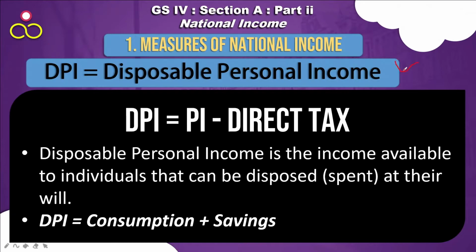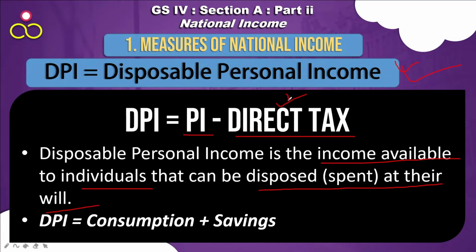डिस्पोजेबल पर्सनल इनकम क्या होता है? जस्ट पर्सनल इनकम से डायरेक्ट टैक्स माइनस कर देना. Disposable personal income is the income available to individuals that can be disposed at their will. This direct tax is not at their will. Direct tax is whatever the government decides that you have to pay. So this direct tax after deduction from personal income gives you the disposable personal income that you can decide on